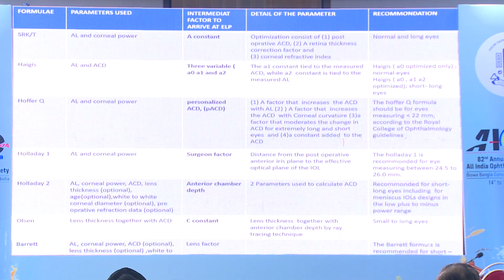And we also have some constants to give us an idea about the effective lens position. SRK/T had the A constant, Haigis had a0, a1, a2, Hoffer Q and Holladay 2 have anterior chamber depth, Holladay 1 has surgeon factor, Olsen has C constant, and Barrett has lens factor.